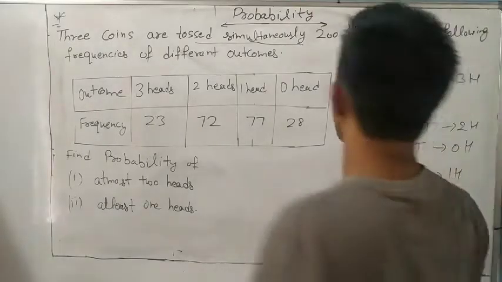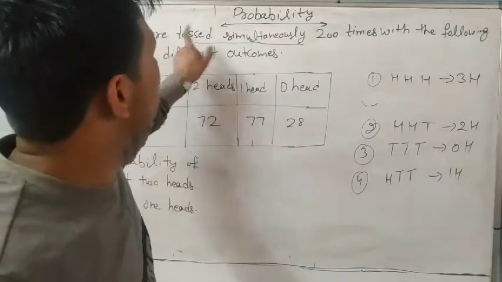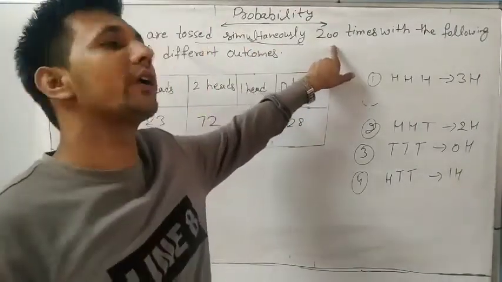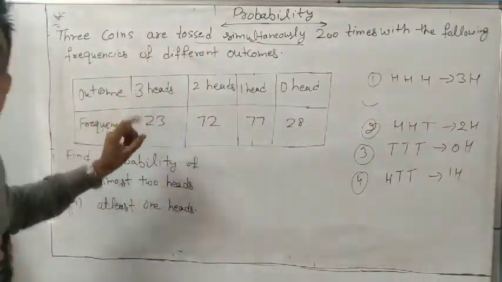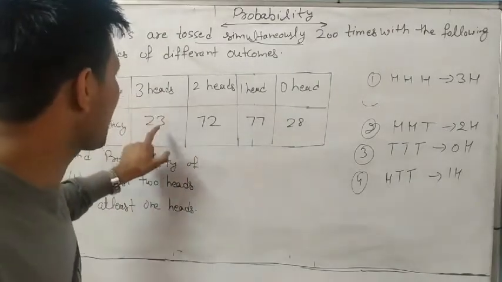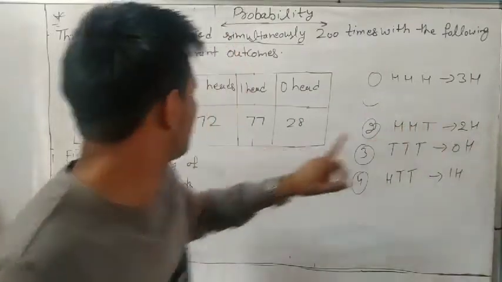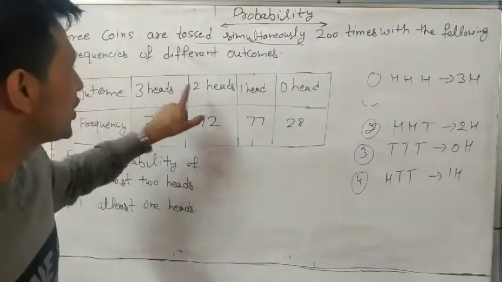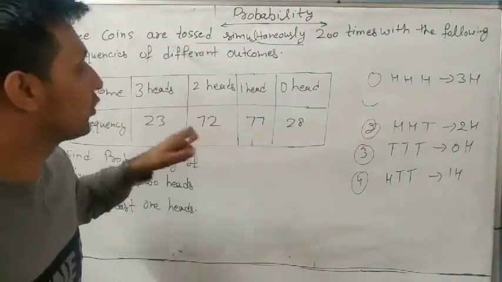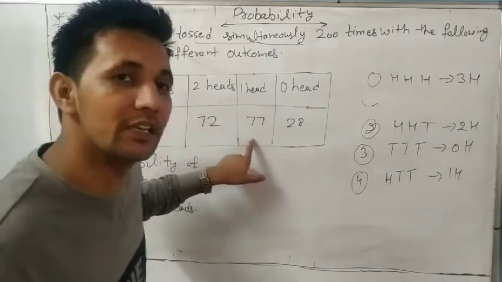Because we toss the coins 200 times, we observe and get the result 3 heads 23 times, 2 heads 72 times, 1 head 77 times.